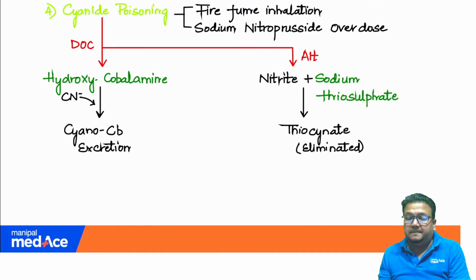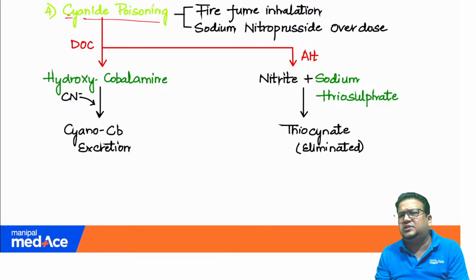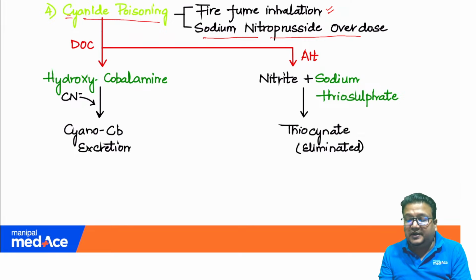So cyanide poisoning, you see in the chapter on nitrates in drugs for angina, clearly written. Cyanide poisoning, what are the important situations when it occurs? Inhalation of fire fumes, particularly when plastic burns, then cyanide atoms are created. If you inhale that fume, plastic fire, cyanide poisoning can occur. Sodium nitroprusside contains cyanide atoms, so overdose of sodium nitroprusside can lead to cyanide poisoning. These are two important situations where patient develops cyanide poisoning. Understood? What is the drug of choice?